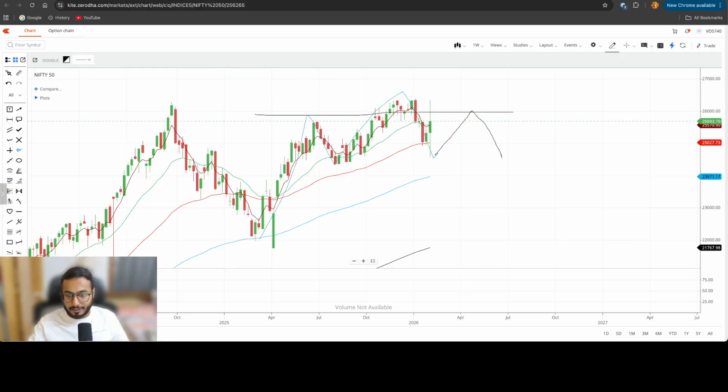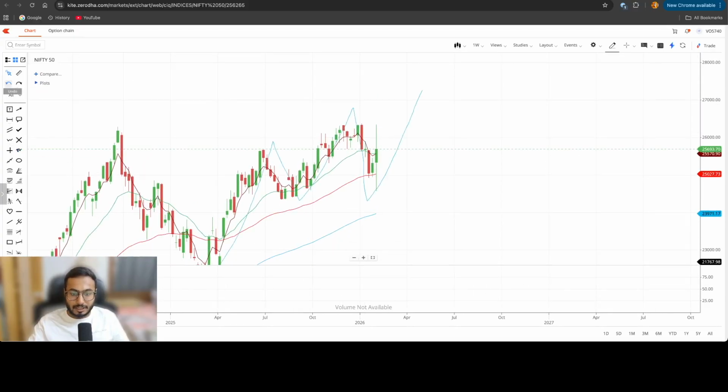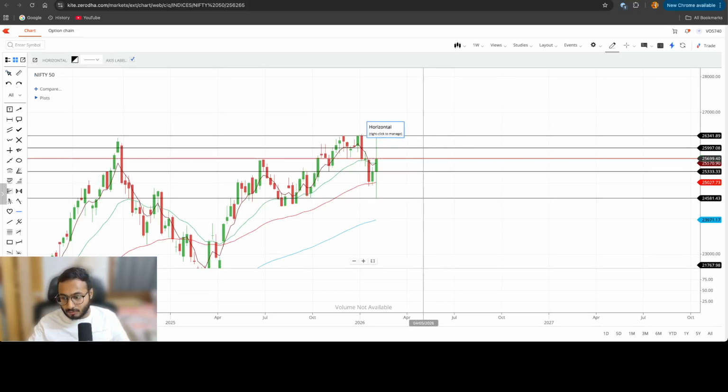At 26,000, we form a head and shoulders and then we break down, this might be a possible price action. That's not an issue. But if at all this becomes a rally like this, right, then I think we are in good shape. Everything, time will tell. But what we can do here as traders is only analyze the levels and trade on the basis of that. So what we have analyzed as of now, if you want to go swing bullish, from a weekly perspective, I do not see any sign of negative unless we break down below 25,300 or 25,000.